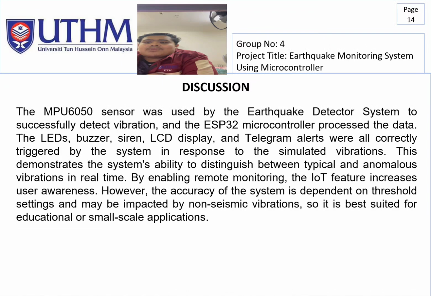Today I want to tell about the discussion for our group project. The MPU 6050 sensor was used by the earthquake detector system to successfully detect vibration, and the ESP32 microcontroller processed the data. The LEDs, buzzer, siren, LCD display and Telegram alert were all correctly triggered by the system in response to the simulated vibration. This demonstrates the system's ability to distinguish between typical and anomalous vibration in real time.